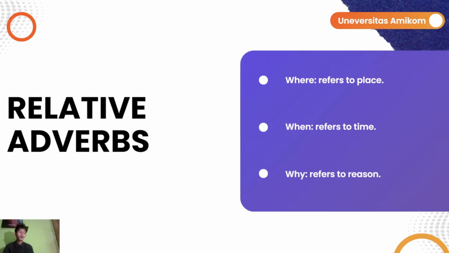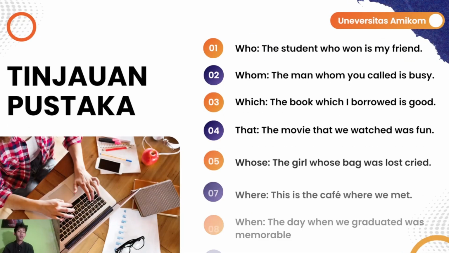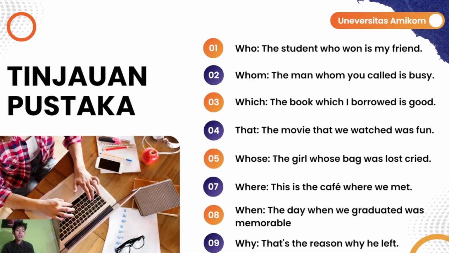Relative adverbs. Relative adverbs like where, when, and why are used to describe place, time, and reason. They connect a noun with additional information. For example, this is the cafe where we meet. The word where links the place with the event that happened there. Example of each.